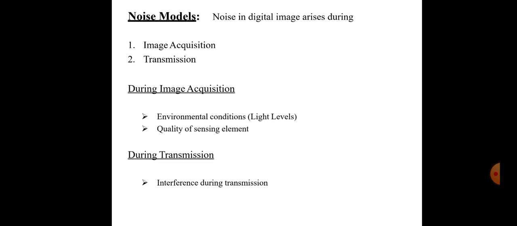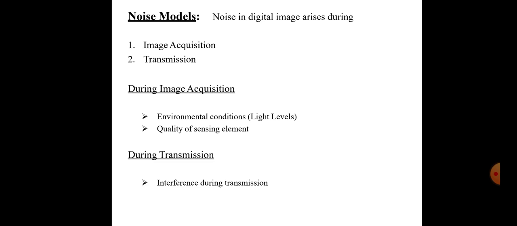Next we have to discuss noise models. There are several important noise models, and we are going to discuss their properties also. First of all, what is noise?